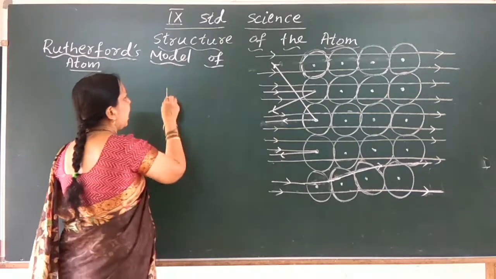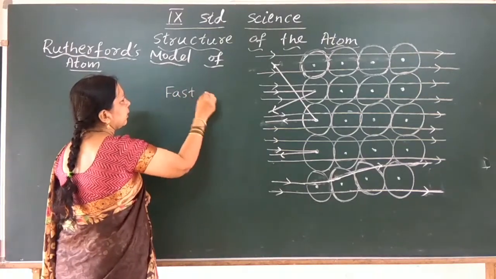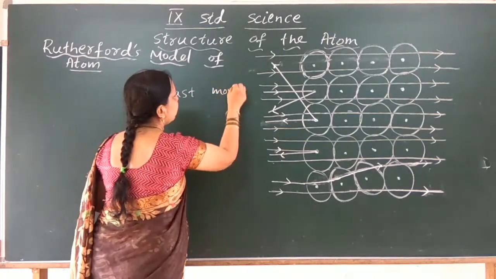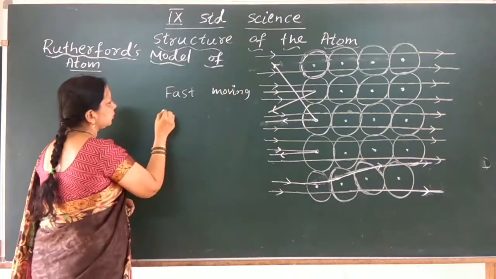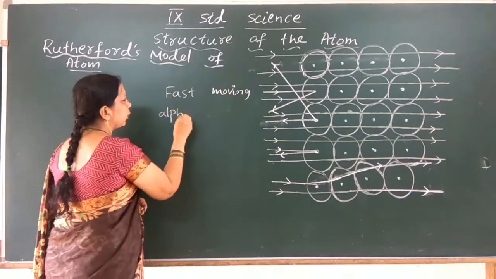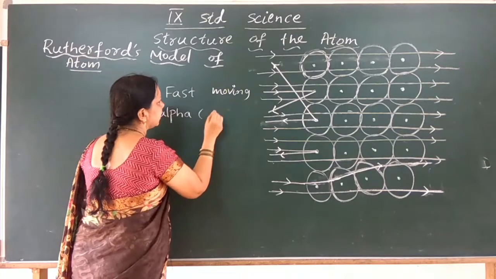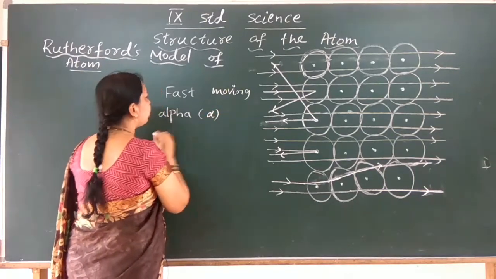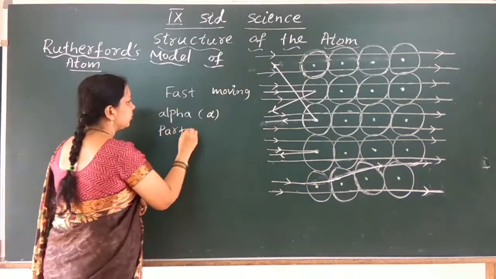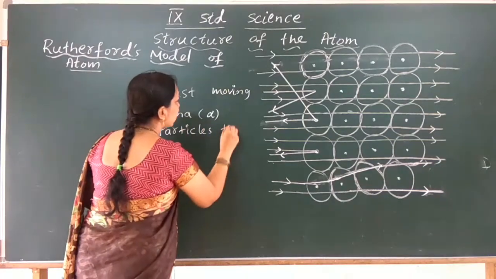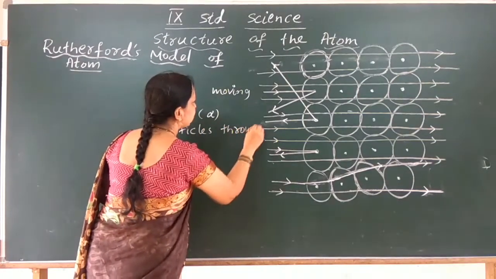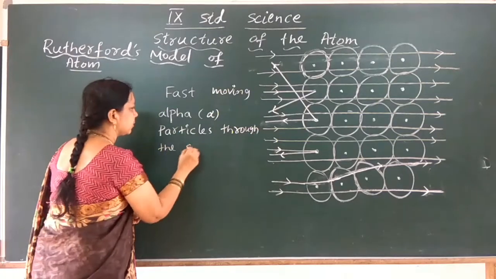He passed fast moving alpha particles, you know the symbol which is used, alpha particles, through the gold foil, through the gold atoms.